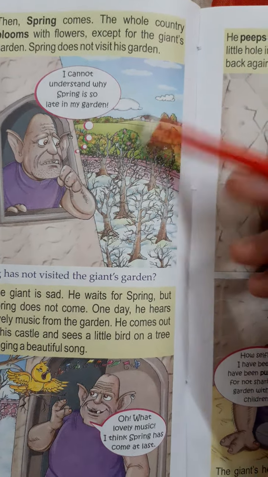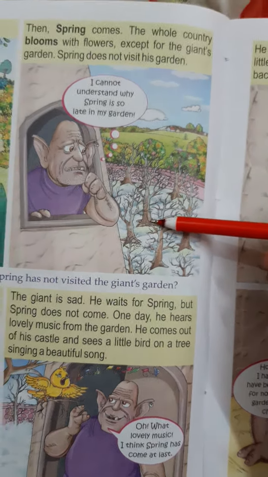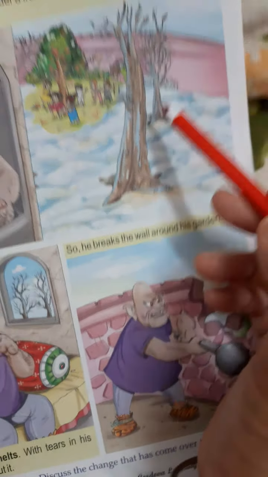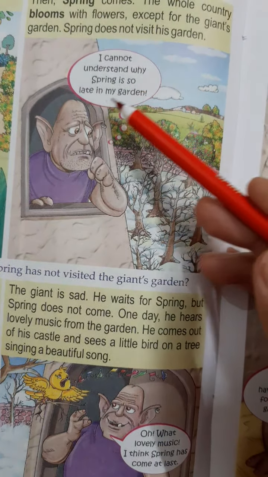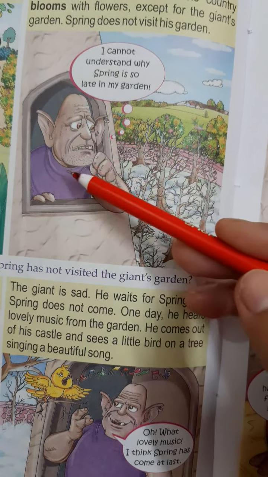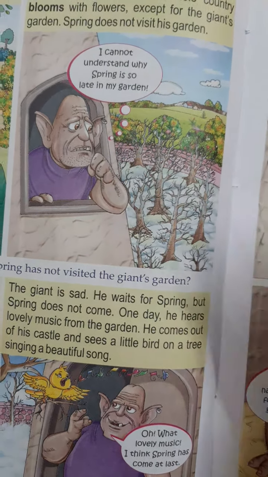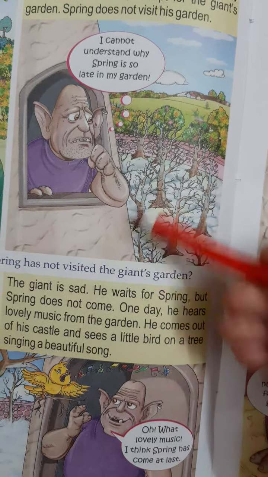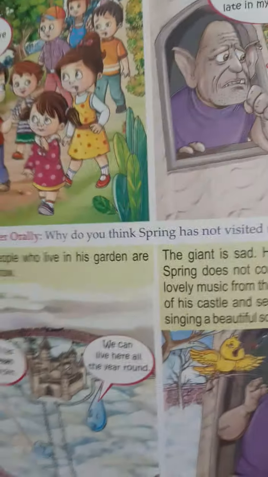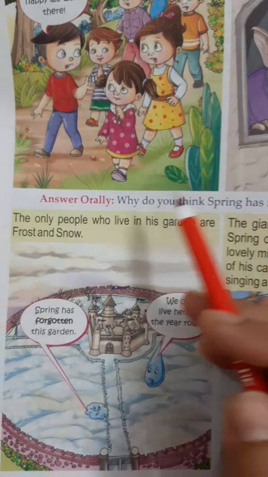There is no spring. Everything is dry. You can see everything is dry. Trees are dry. No flowers. I cannot understand why spring is late in my garden. Now the giant said, I do not understand why spring is not in my garden. Why is my garden not blooming at all?